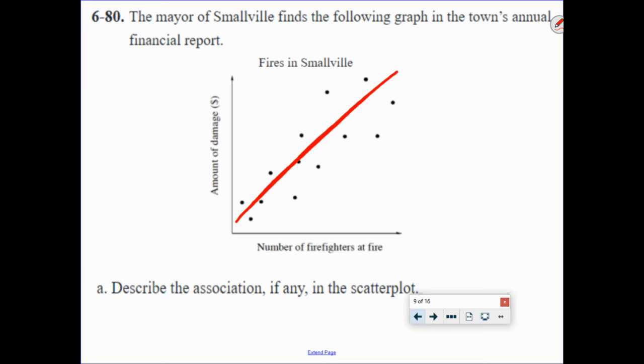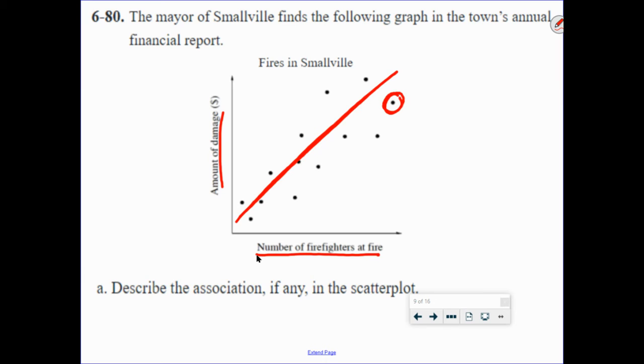Now, here's the funny thing. Now, as you can see, what's going on here, the more firefighters go to the fire, the bigger the damage seems to be. Isn't that what this shows here? You know, we get more firefighters and more damage. So does that mean they should send less firefighters? And the problem is, even though there is some logic to this, it wouldn't work.